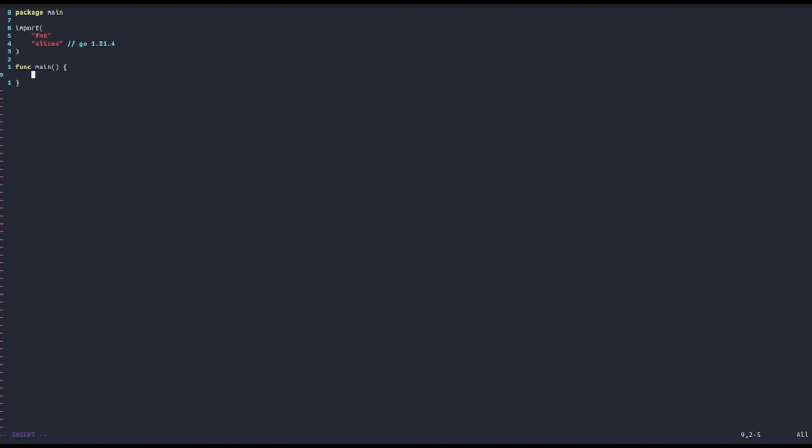So now, as promised, we will see another way to compare slices without the newest Go version, and that is using the reflect package. So let's again declare a slice, an example of integers. We won't be fancy this time, just 1, 2, 3, 4. Now, if we try to print out reflect.DeepEqual, then slice, and then for example another slice of integers, 1, 2, 3, 4. Let's see.